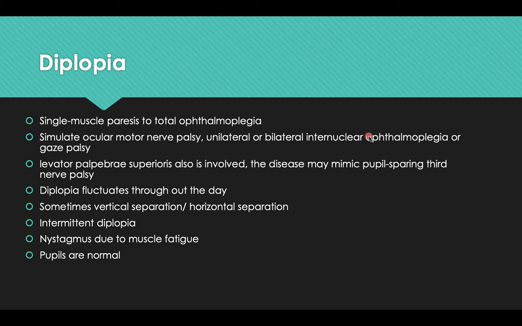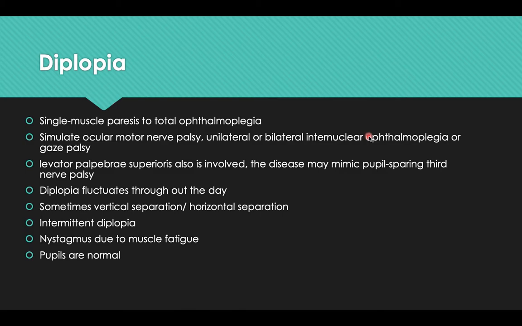Diplopia can be a single muscle paresis or due to total ophthalmoplegia. It can simulate ocular motor nerve palsies, unilateral or bilateral internuclear ophthalmoplegia, or gaze palsy. When LPS is involved, the disease may mimic a pupil sparing third nerve palsy.